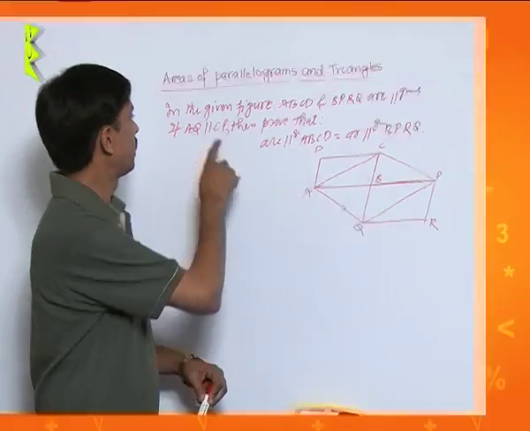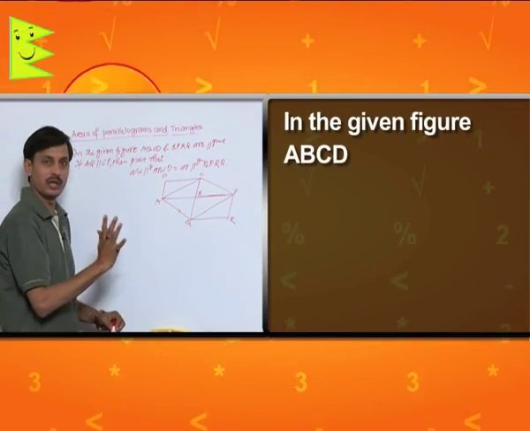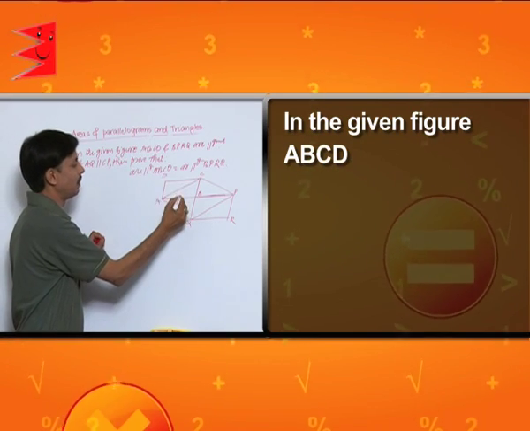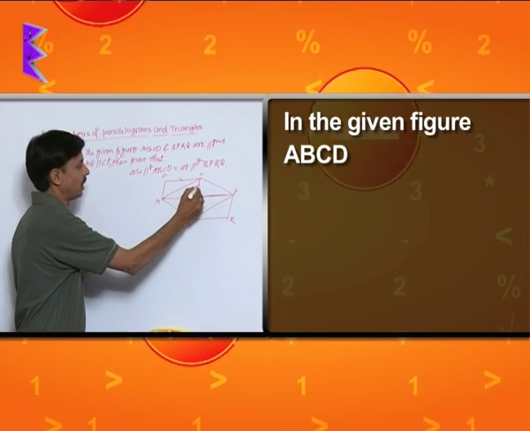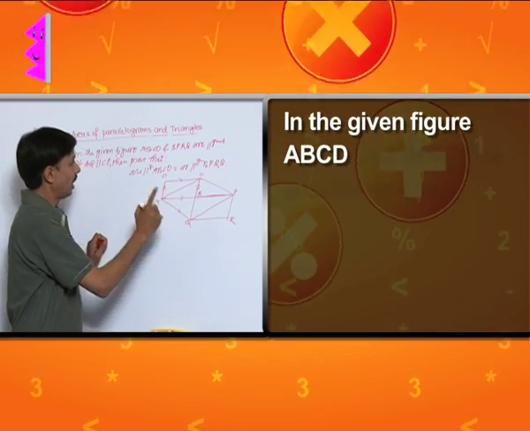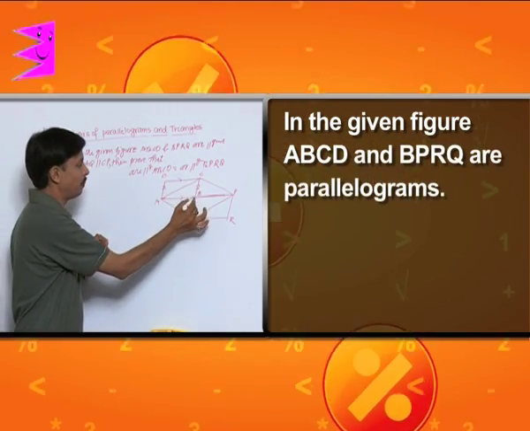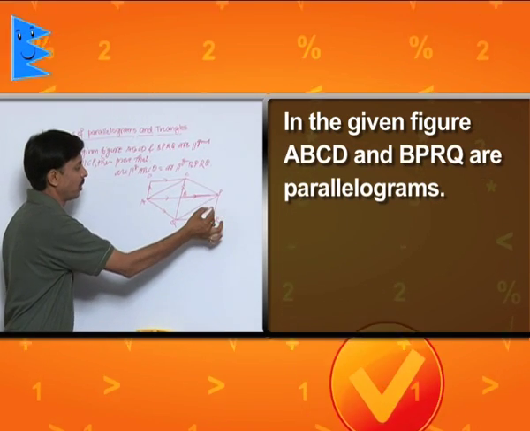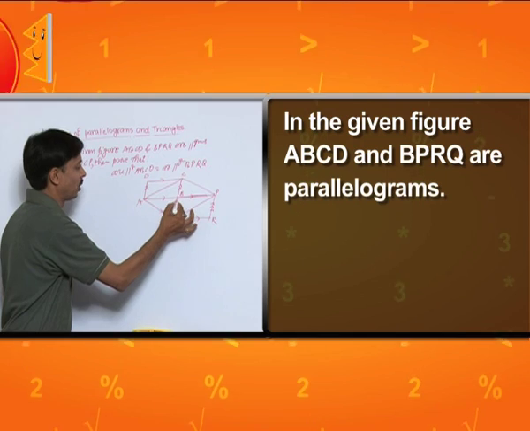You can repeat this question two times and you can conclude some more applications also. The question is that in the given figure, one of the parallelograms is ABCD. This ABCD is a parallelogram. Another parallelogram is BPRQ. BPRQ is also a parallelogram.